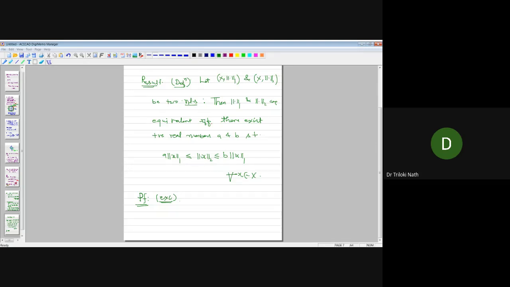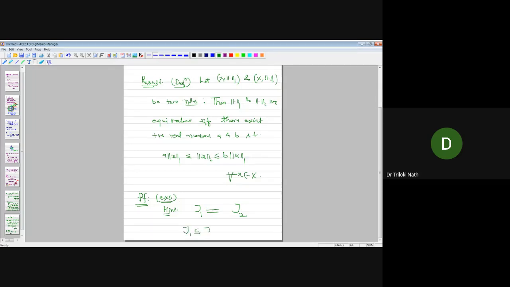Here is a hint. Suppose under norm 1 the topological space is T1, that is the collection of all the open sets in norm 1, and T2 is the collection of all the open sets with respect to norm 2. You need to show that T1 is the same as T2. How is it possible?